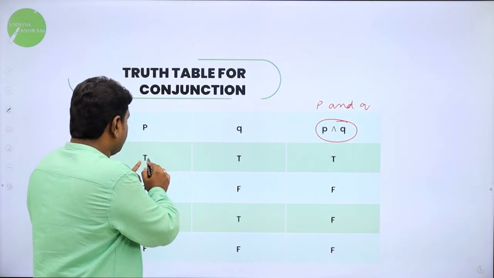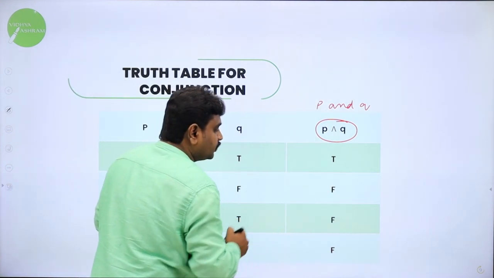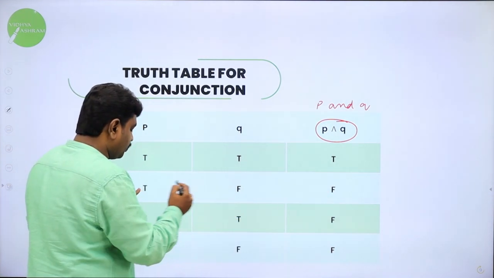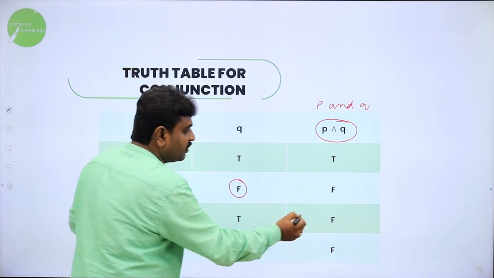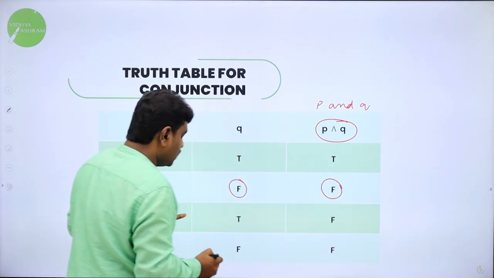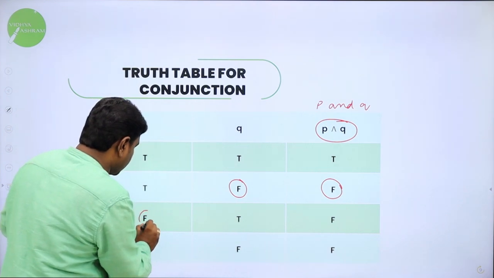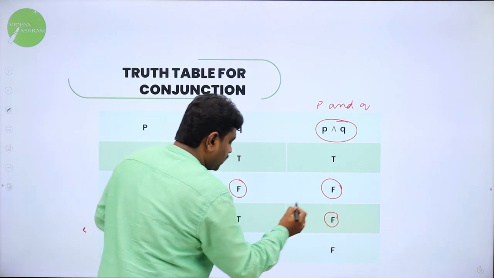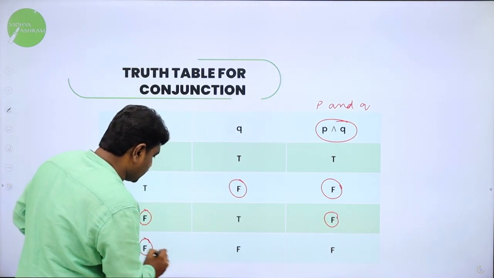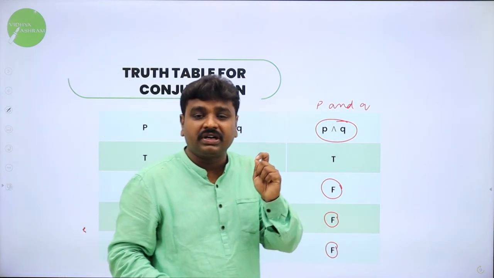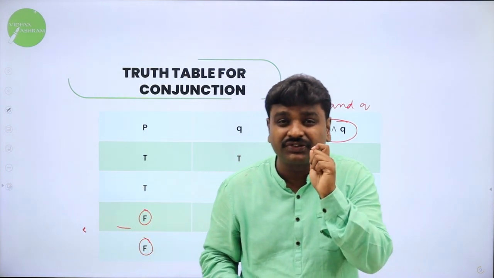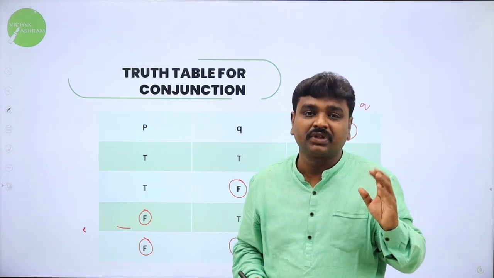See here, P, Q, both are true, so result is true. Here P is true, Q is false, so any one is false, your result has to be false, so result is also false. Here out of these two, the first one is false, so result is false. And here both are false, so again result is false. So what is the logic? If any one statement in AND operation is false, then the result is false.